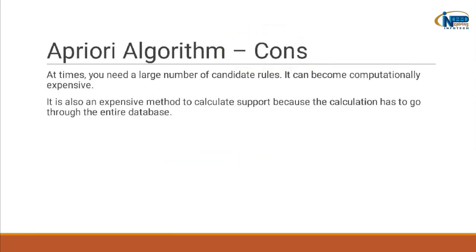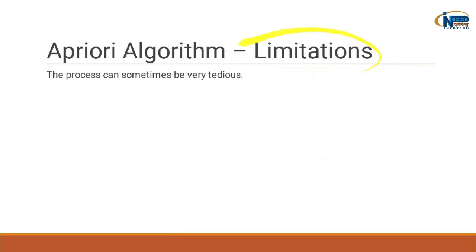At times you need a large number of candidate rules for this algorithm. It can become computationally expensive. It is also an expensive method to calculate support because the calculations have to go through the entire database, which is obviously time consuming. Now we'll discuss the limitations that the Apriori algorithm has. This process can sometimes be very tedious.